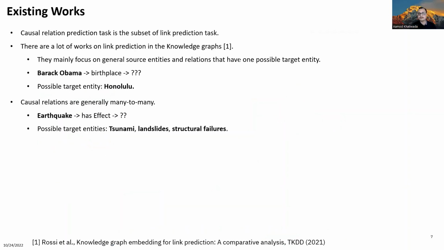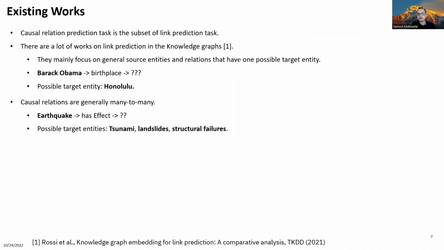The causal relation prediction task is a subset of link prediction tasks, and there is a lot of work that focuses on predicting the target entity in the knowledge graph when the source entity and the relation are given. However, these works mainly focus on general source entities and relations that have one possible target entity. For example, if Barack Obama is our source entity and birthplace is the given relation, then there is a single possible target entity, that is Honolulu.